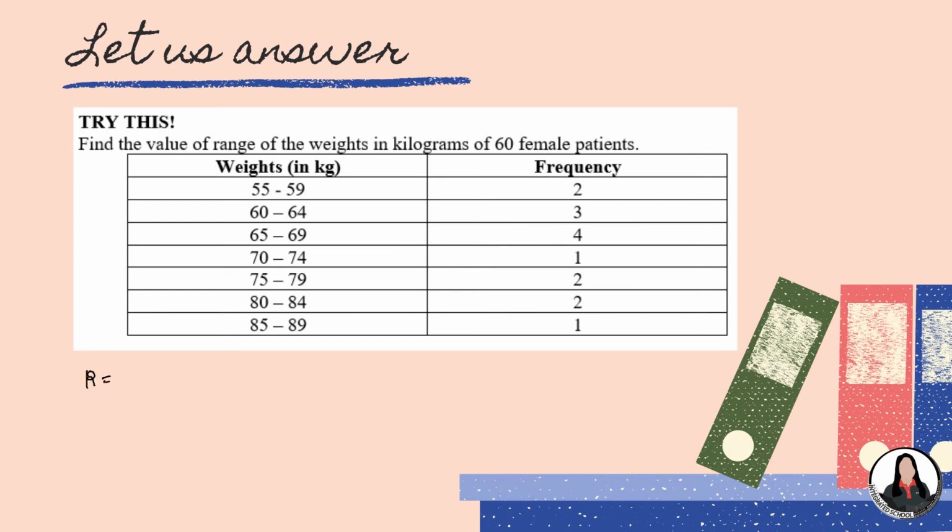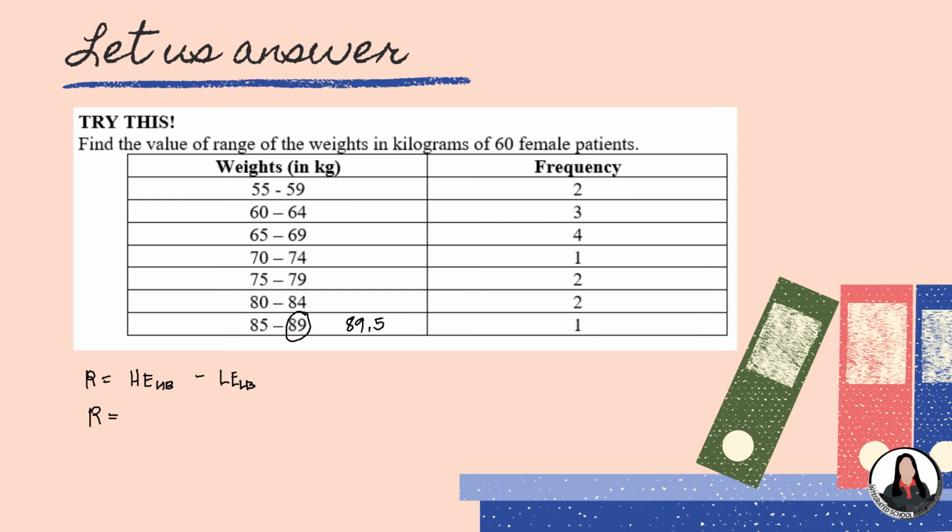Okay, for the formula R is equal to highest entry, and then yung kanyang upper class boundary, minus the lower class boundary of the lowest entry. Okay, so for this, ang kailangan lang naman nating hanapin is, or ang nawawalang column dito is the upper class boundary and the lower class boundary. So, since alam nyo na kung saan hanapin highest entry and lowest entry, pwedeng dun na kayo magdiretso. So, for the highest entry, okay, so from 55 to 89, 89 is the highest entry. And then, for us to get the upper class boundary of 89, so that is 89.5.